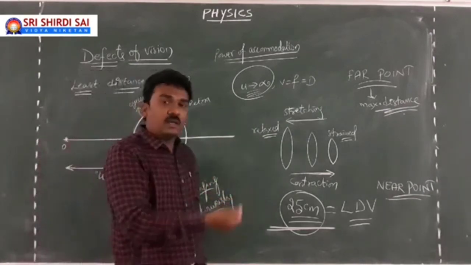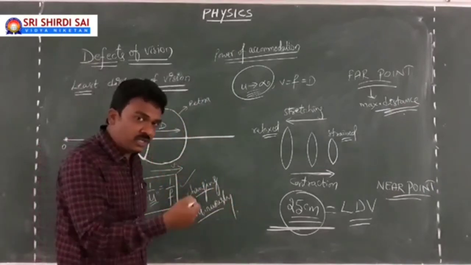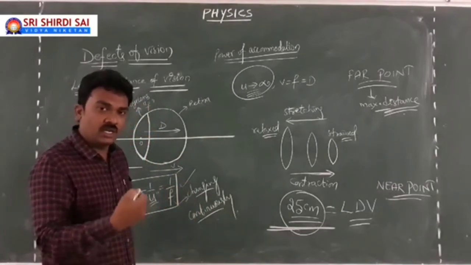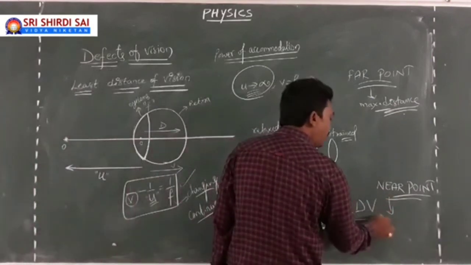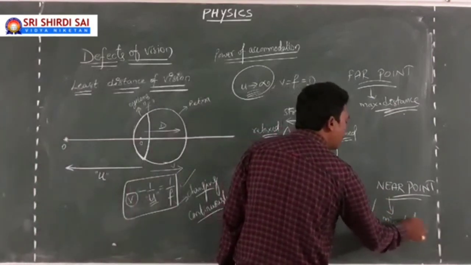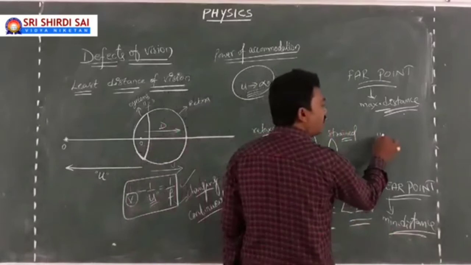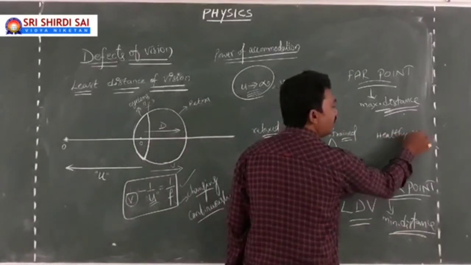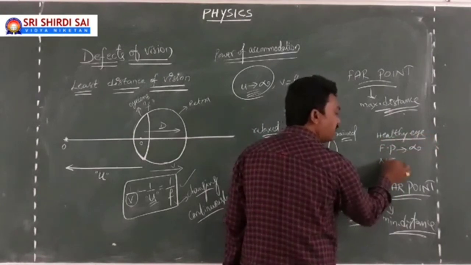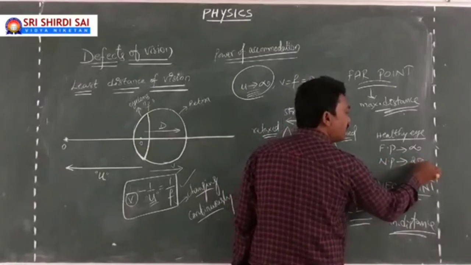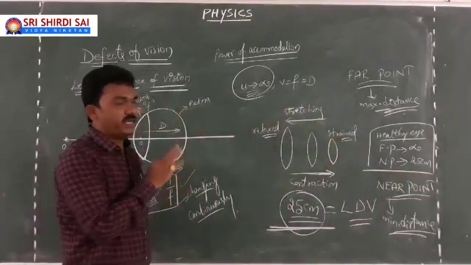Then what is the near point? The minimum distance the object has to maintain to have a clear vision for the observer is the near point for the observer. Usually for a healthy eye, that minimum distance is nothing but the least distance of vision, which is 25 centimeters. So for a healthy eye, I am writing here, the far point tends to infinity, the near point will be 25 centimeters. This is what you need to understand about far point and near point.